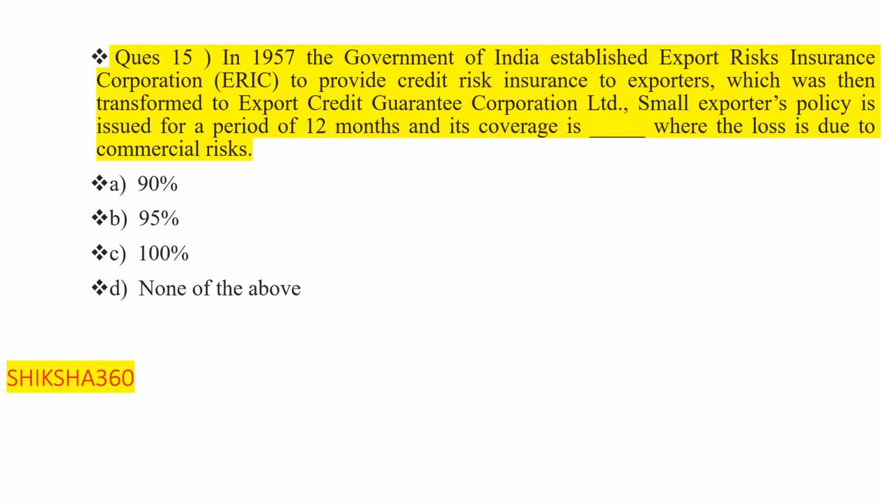In 1957 the government of India established ECIC, the Exports Risk Insurance Corporation, to provide credit risk insurance to exporters, which was later converted into the Export Credit Guarantee Corporation. Under that there are different policies issued by them, and one policy they have mentioned is the small exporter policy.